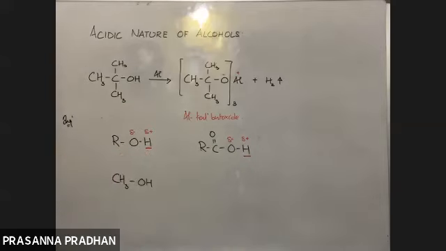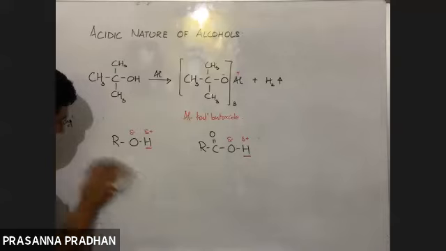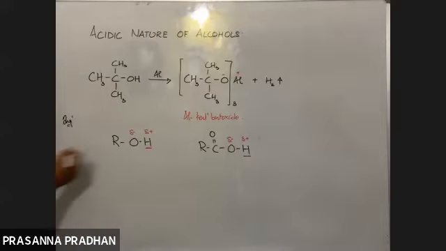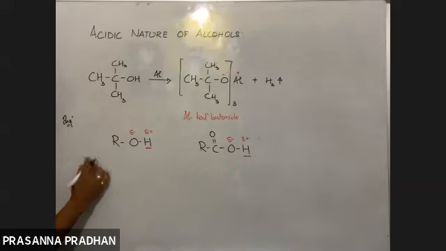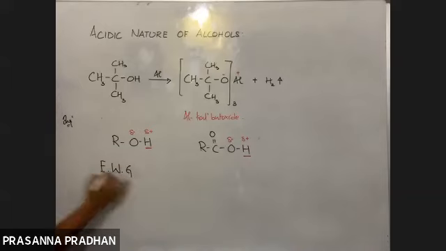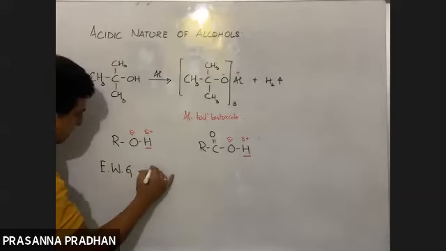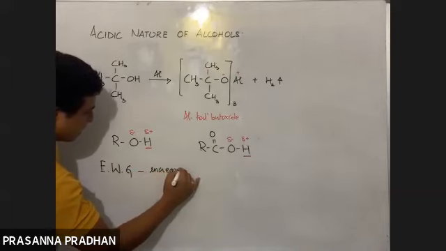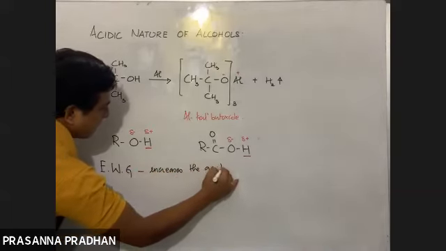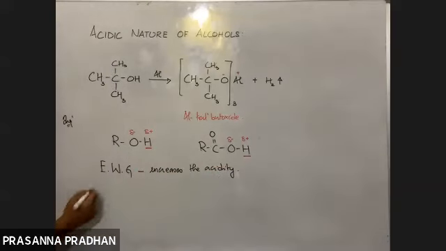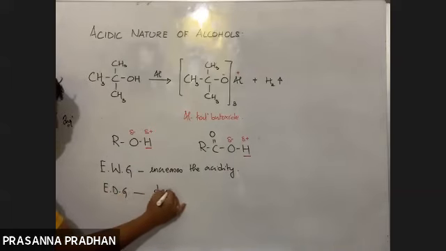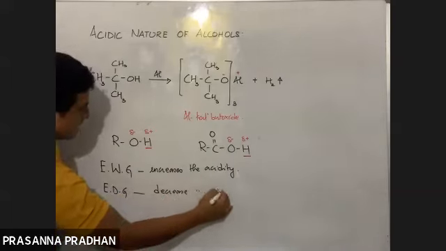Now see, what is the concept here? An electron withdrawing group always increases the acidity, and an electron donating group will always decrease the acidity.